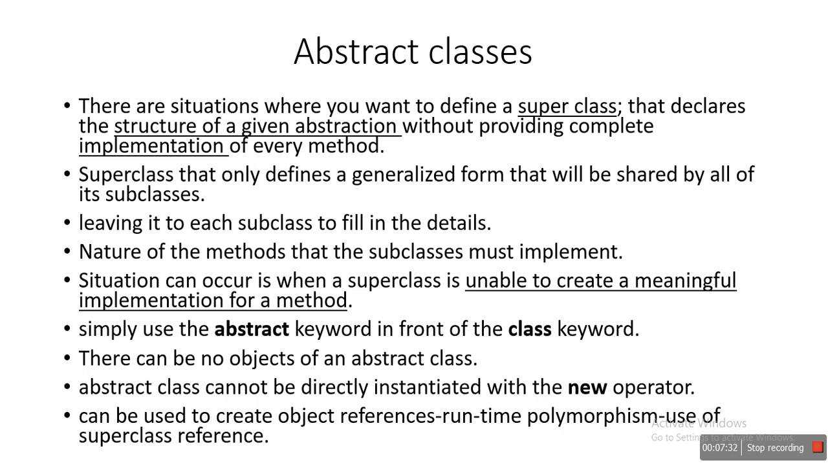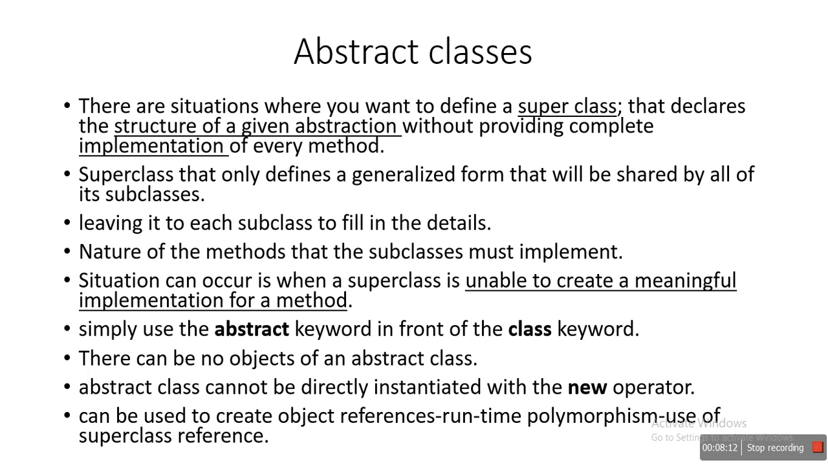In the next point, the abstract class cannot be directly instantiated with the new operator. So it is not possible to create an object of that particular abstract class. For any specific abstract class you cannot create an object by using the new operator. What is the use of the new operator? The actual creation of an object is done by using the new operator. So the abstract class cannot be directly instantiated, meaning you cannot create the object of any particular abstract class by using the new operator.